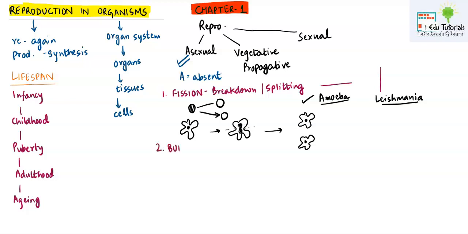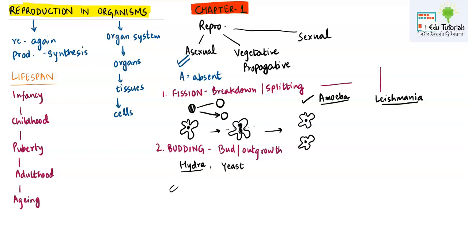The next thing we are going to discuss is budding. Budding is a phenomenon where a small outgrowth or a bud is formed. You must know how each process happens, because sometimes a 5-marker question also comes. Sometimes short questions also come wherein you need to cite just an example. So you can give the example of Hydra in budding. Hydra is a scientific name, so do underline it when you are giving the example. Another example is the edible fungus called yeast, which is consumable, which is eaten by us.